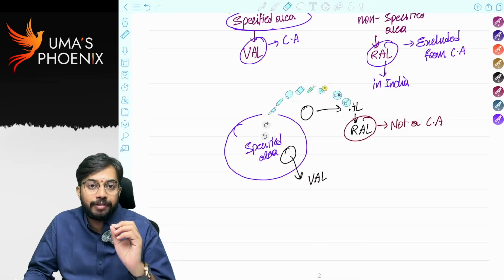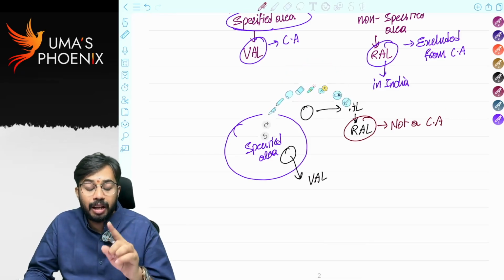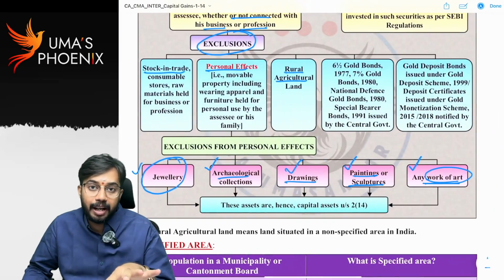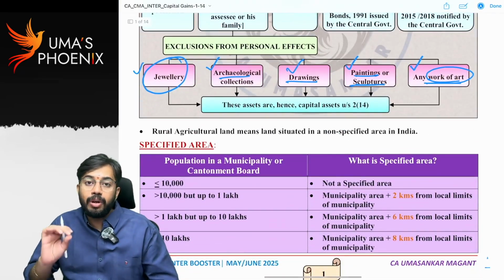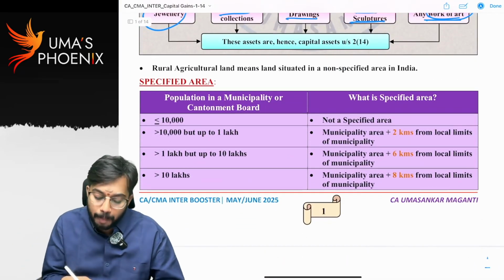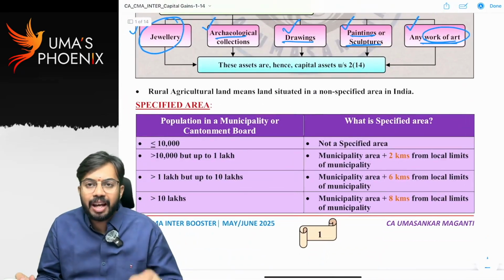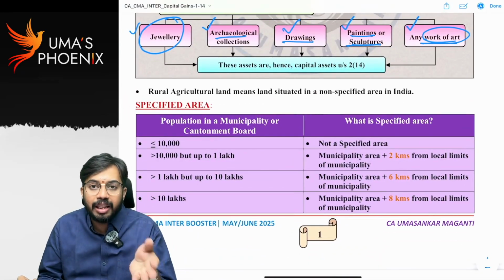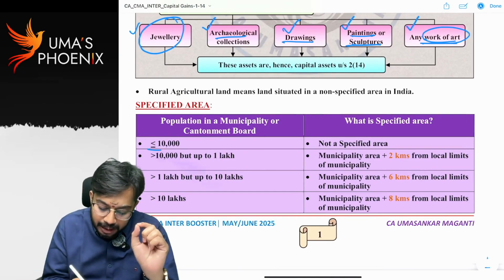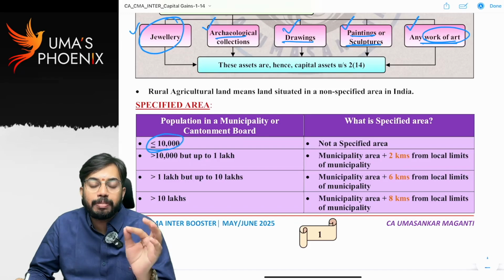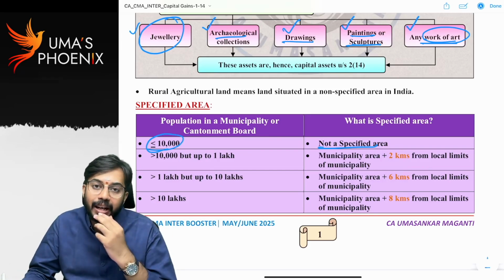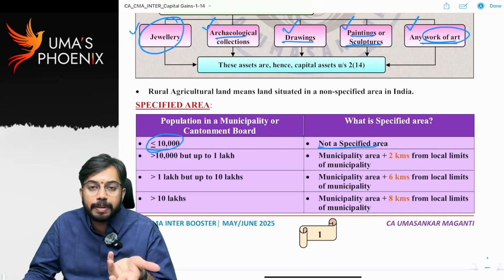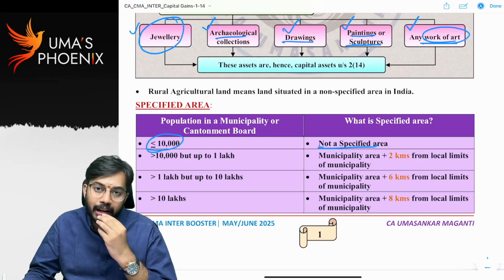So let us go through the definition of specified area. If agricultural land is within the specified area, it is urban agricultural land. If agricultural land is outside the specified area, it is rural agricultural land. Now, population. Wherever the agricultural land is, in that municipality, if population is less than or equal to 10,000, then we can say that agricultural land is not in a specified area. That agricultural land is located in a non-specified area. If agricultural land is located in a non-specified area, then obviously it is rural agricultural land.